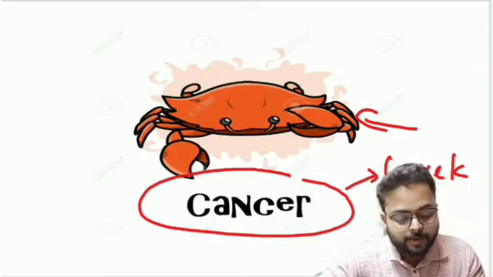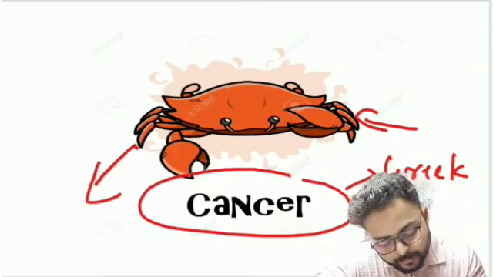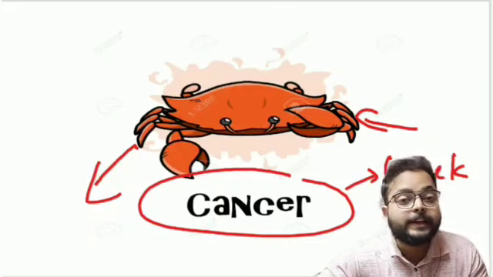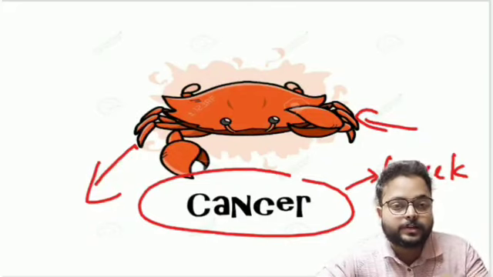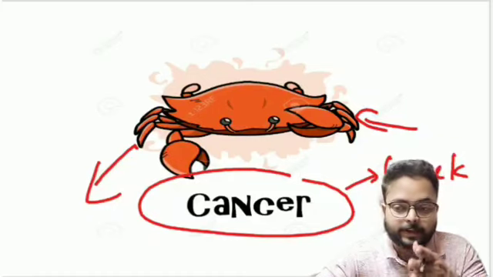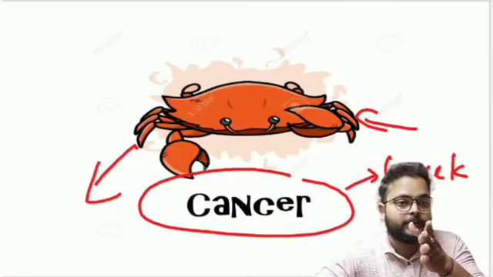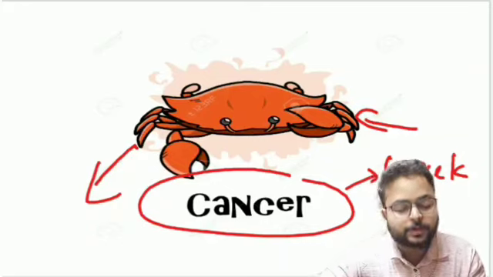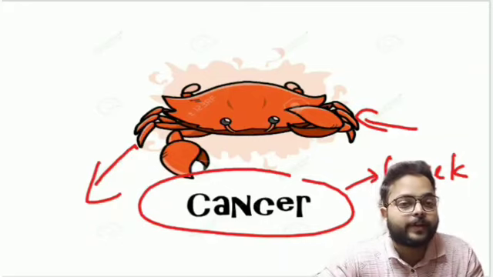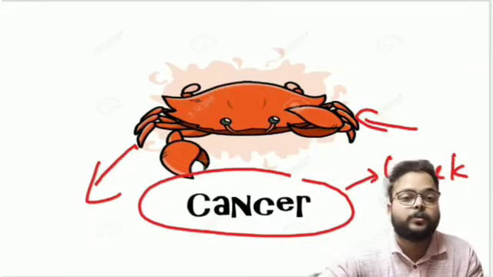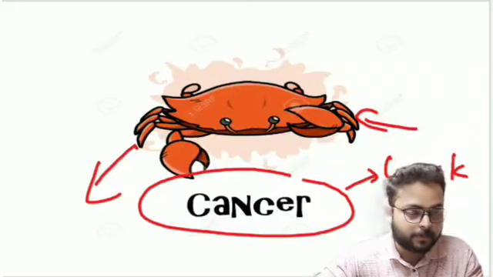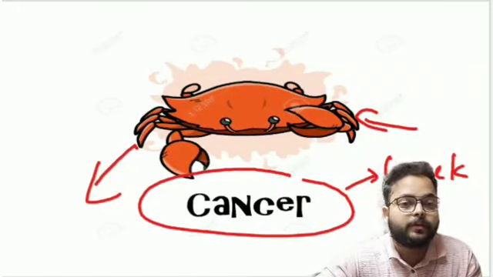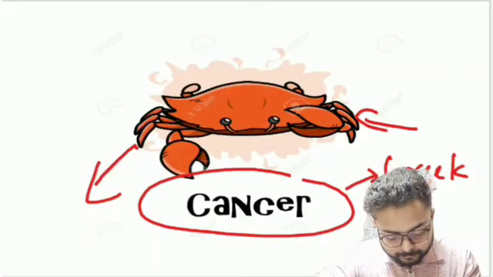Why is it derived from the crab? If you see a crab, it can run in any direction. If you keep the crab in this direction, it can go this way; if you keep it in another direction, it can go that way. Cancer is also like that: if a person gets affected, it can spread to the whole body. That's why the word cancer is derived from the crab.